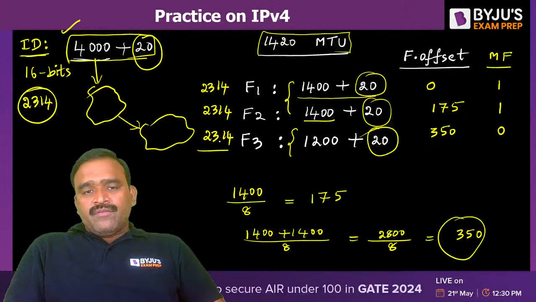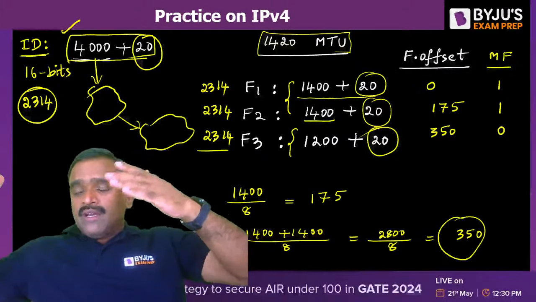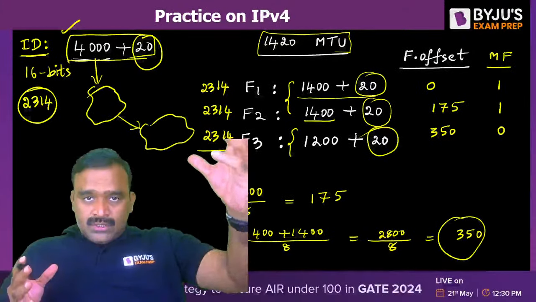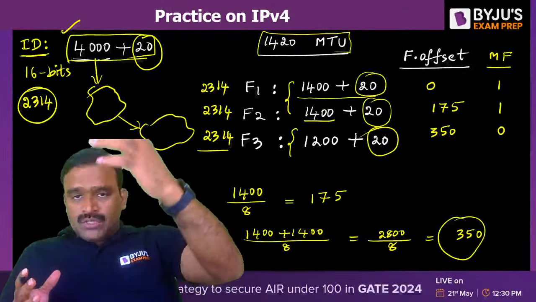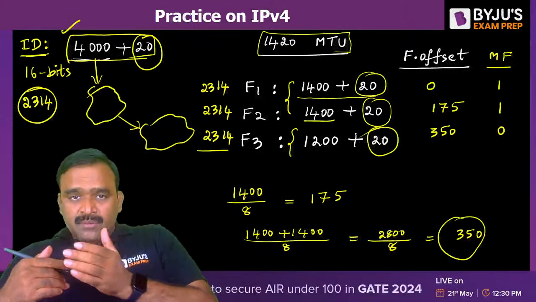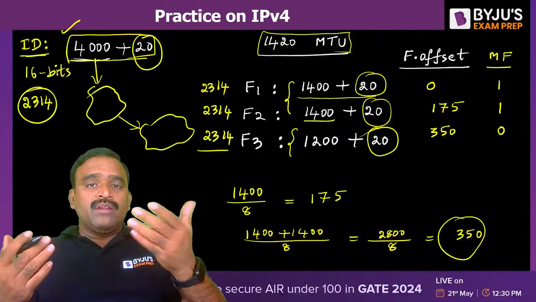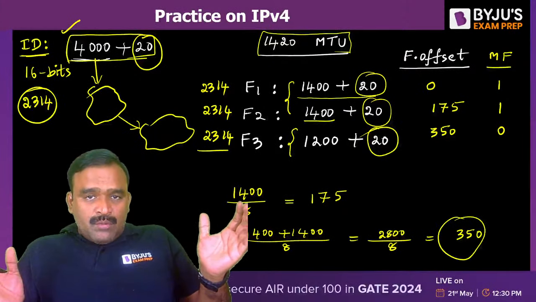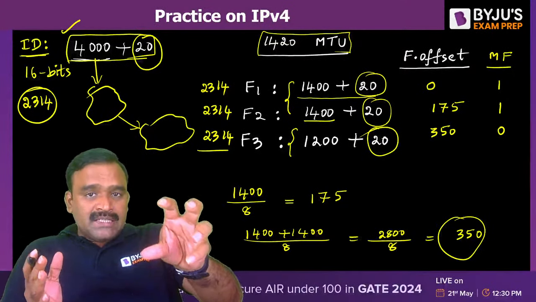Because in IPv4, different fragments may travel in different routes, and when they reach the same destination, we need to combine them and arrange them in a proper order. Different fragments may arrive at different timings. So just to combine all of them, we have to pick the same ID.